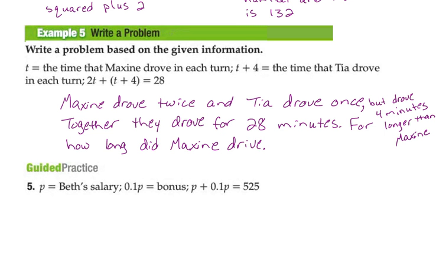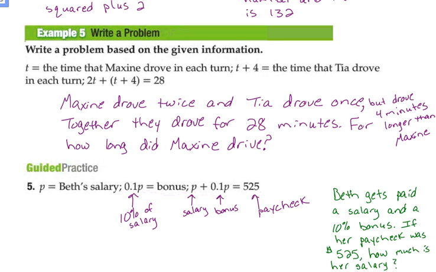Okay, probably a better way to write that because then they understand that we have a t plus 4 because that was longer. Okay, anything like that, I'm going to give myself a C- on my problem here. Okay, but again, have the students look at that and translate it and understand what this 2t plus this t plus 4 means. All right, let's see if I can do a better job on this guided practice. Go ahead and try it and I will put up the answer.